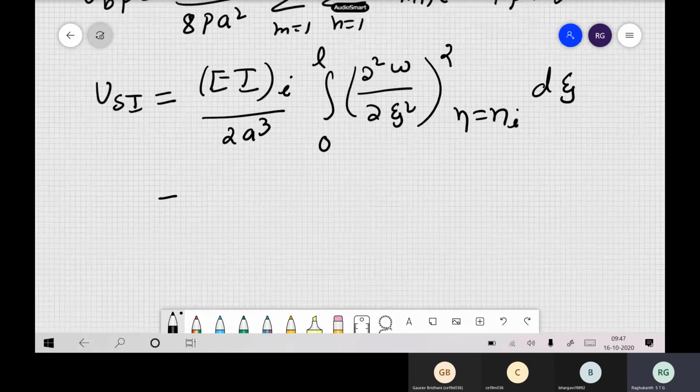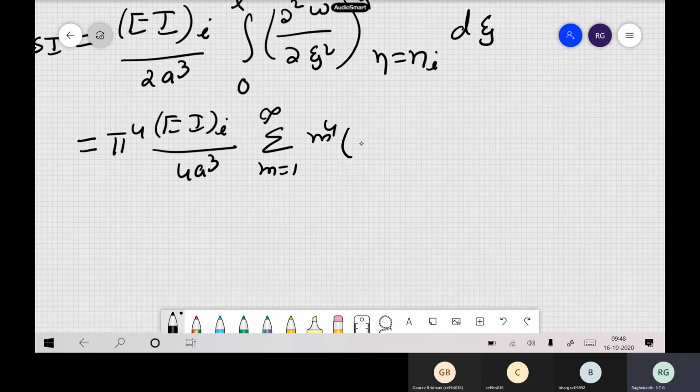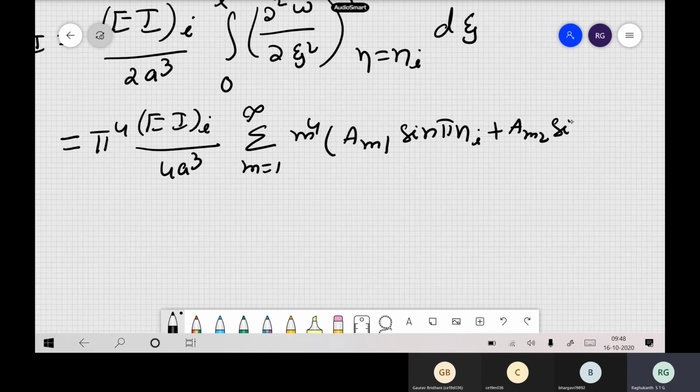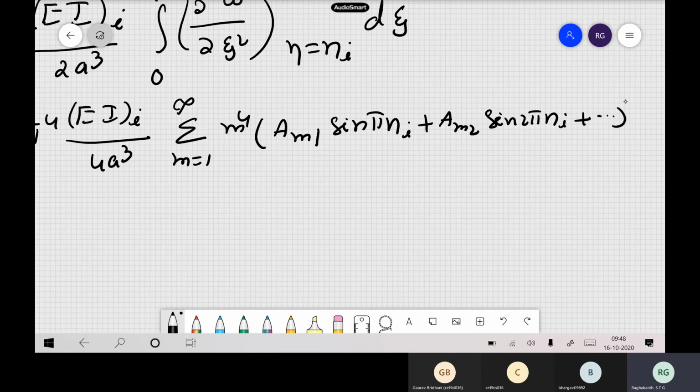So now if you substitute the W, you will get π to the power of 4, EI of the ith stiffener, over 4A³, sigma m equal to 1 to infinity. So you have to integrate. So m to the power of 4, and we have a_m1 sine π ηi plus a_m2 sine 2π ηi. So like this we have all the terms actually.